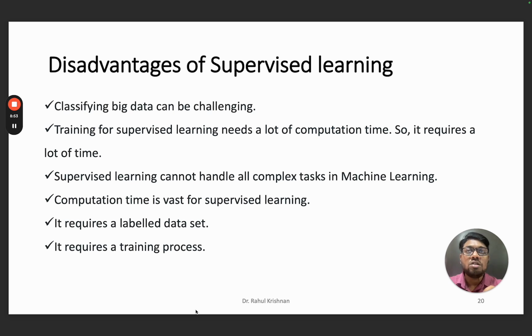Of course, supervised machine learning requires labels. Without labels, it is not going to work. And of course it requires a training process. Without training, it will not make any kind of predictions. It is trained on the labeled data, and only then will it predict for future instances. It will be able to map the relationship between the data and then map that to an output. So these are the disadvantages of supervised machine learning.